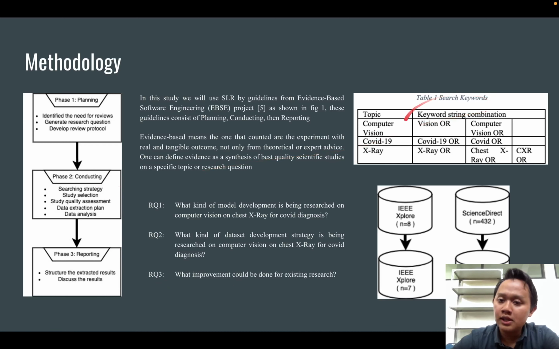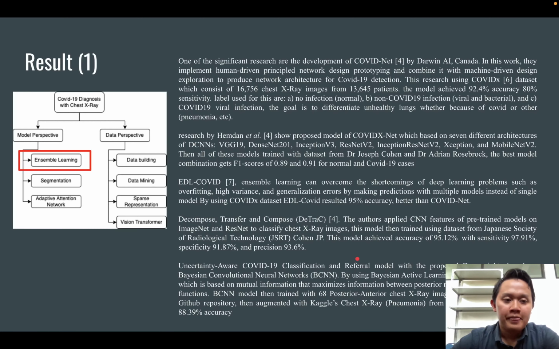We use the search words computer vision, COVID-19, and X-ray, and other combinations, and then we search in IEEE Xplore and ScienceDirect, and then we filter the papers based on the key ones, only those that matter to us. So in IEEE Xplore we got 7, and in ScienceDirect we got 5. We will first talk about the model perspective.